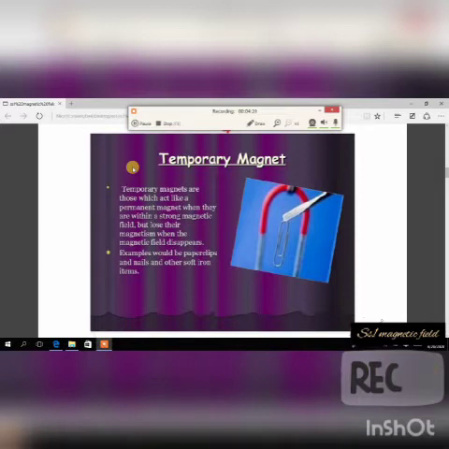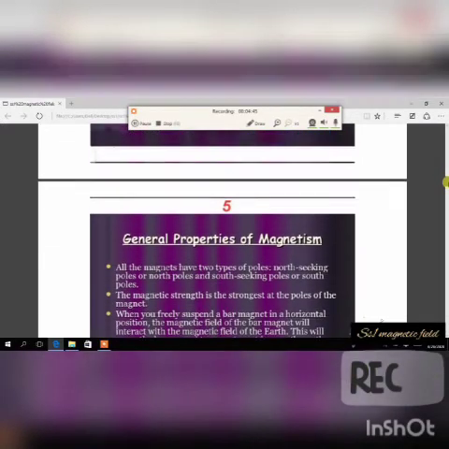Examples would be paper clips, nails, and other soft irons. So those are the examples that we have. So moving on to the next one.